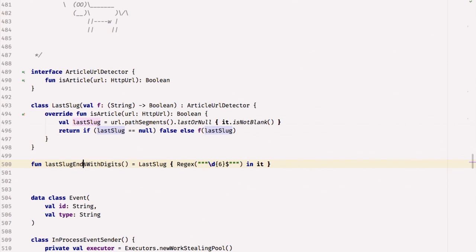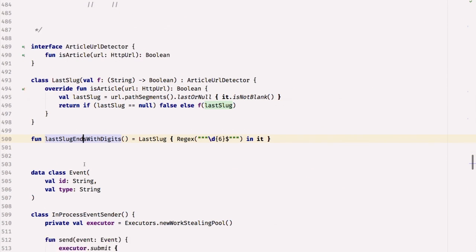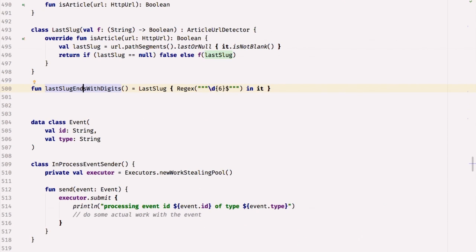And then here's a function that creates an implementation of that class. So we call lastSlug, and I pass it the lambda to say, actually, that regex to look for 6 digits at the end of the string is in that. That's kind of a bit of sugary syntax there. So what that actually ends up being is it.contains(regex).